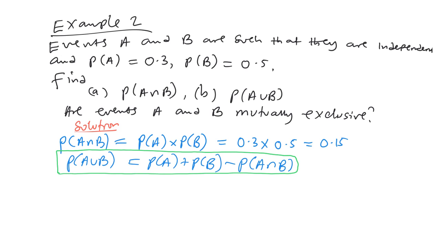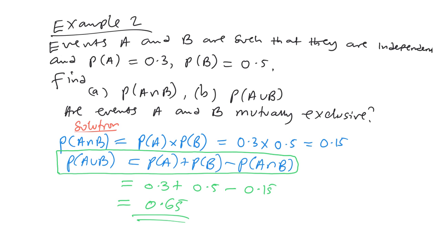So this is 0.3 plus 0.5 minus 0.15. That is 0.8 minus 0.15, which gives 0.65. That's the probability of A union B.